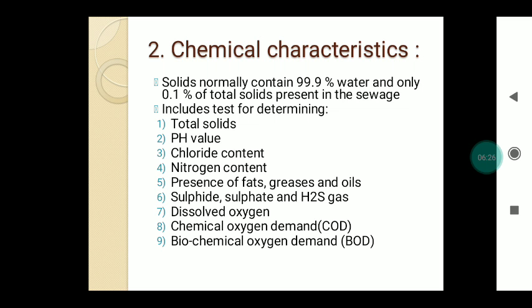Next one is the dissolved oxygen, that is the DO. That means the amount of oxygen present in a sewage. Next chemical characteristic is the chemical oxygen demand, that is the COD. And last one is the biochemical oxygen demand, that is the BOD. Later we will discuss in detail what DO, COD and BOD are.